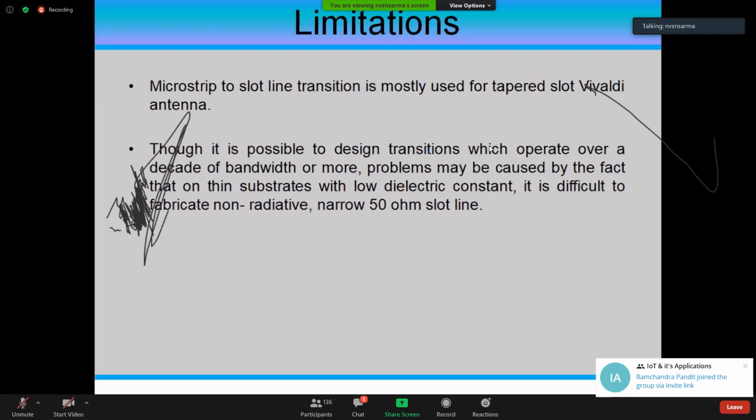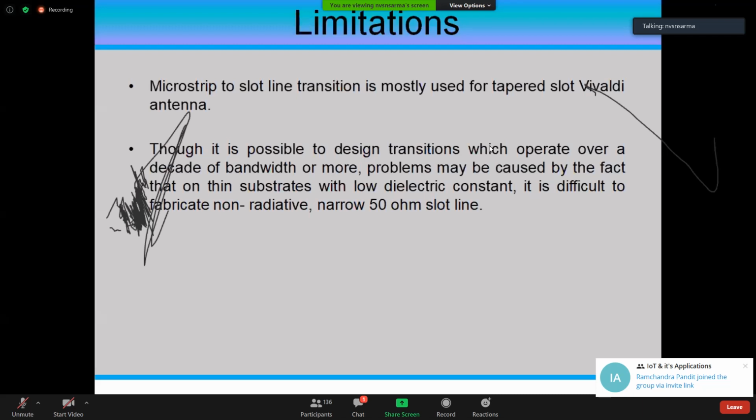And there, one antenna cannot give 1 to 18 gigahertz. So what we try to do is 1 to 8 gigahertz, we design one antenna, and 6 to 18 gigahertz is another antenna what we can design. So two Vivaldis are designed for these things. But please remember, the equations have to be different. It's not that you scale up the equations or scale down the equations and antennas work.